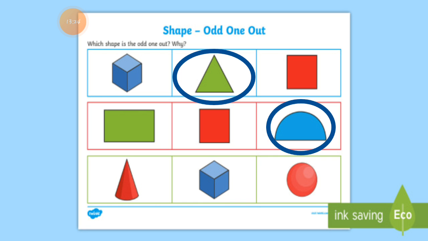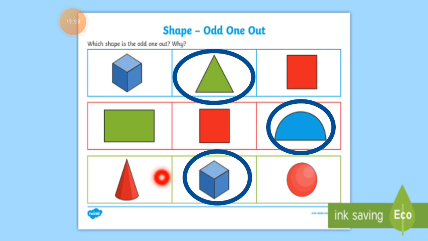Now let's move to the third row. Here is the cone shape, cube shape and a sphere shape, which means a circle shape. So students, which one is the odd shape? Three shapes are given to us. We have to choose an odd shape from these three shapes. My answer is a cube. That shape is different from the other given shapes.